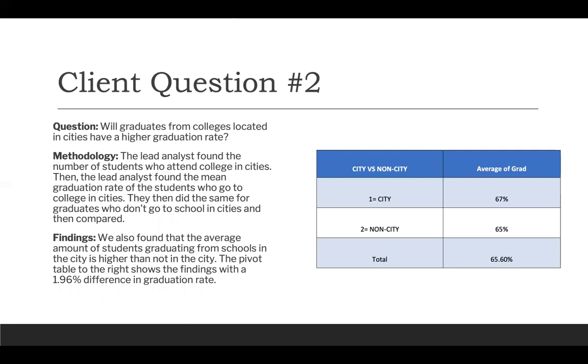We found that the average amount of students graduating from schools in the city is higher than not in the city. The pivot table on the right shows the findings with a 1.96 difference in graduation rate, with city having an average percent around 67%, while non-cities have an average of 65%.